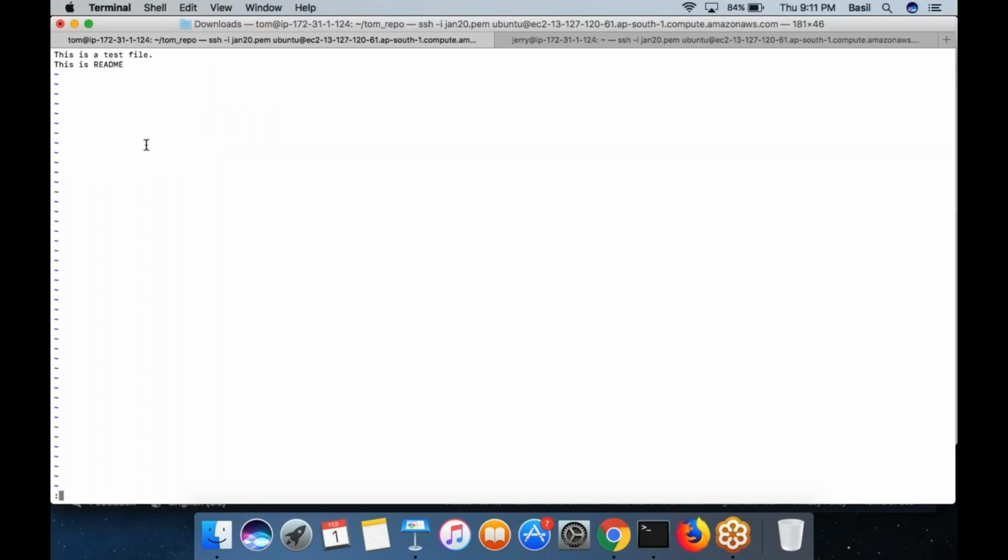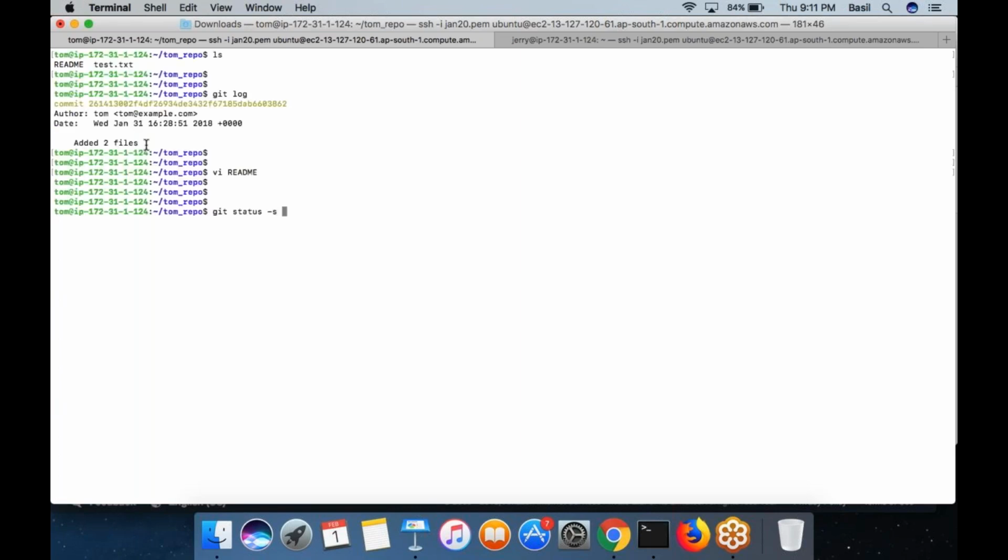So I added some new content into the file readme. I'm going to save this particular file. Now I made a change. I can run this command git status -s. The git status -s command, if you run it, would show you the current status. Basically, the current status is nothing but whether there are any files which are not committed to Git.